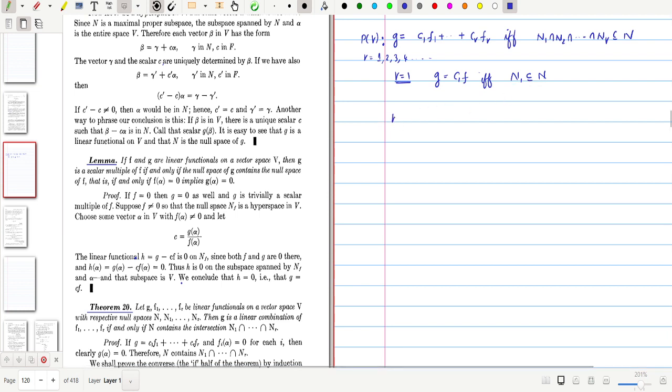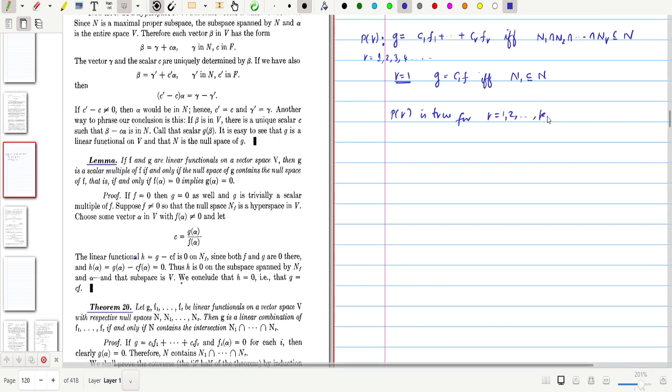Then we assume the result is true for r equal to 1, 2, 3, etc., k minus 1, and we will prove it is true for r equal to k.